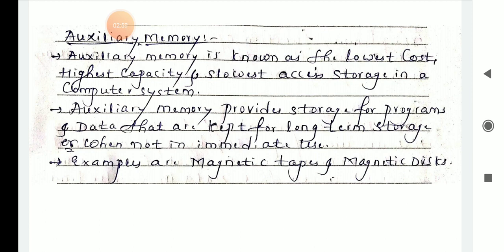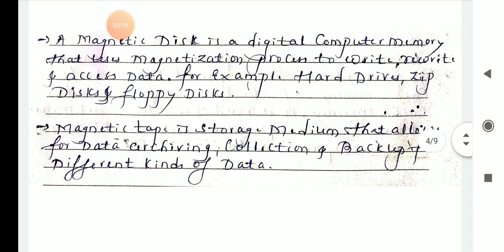Auxiliary memory provides storage for programs and data that are kept for long-term storage or when not in immediate use. Examples are magnetic tapes and magnetic disk. What are magnetic disk and magnetic tapes?